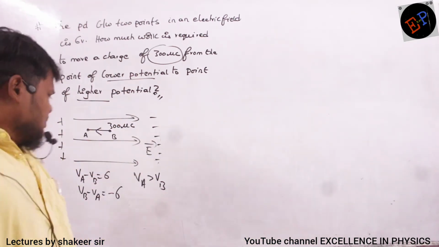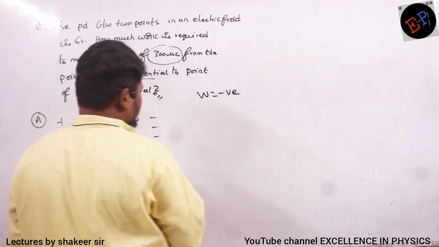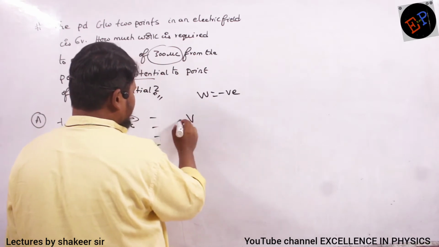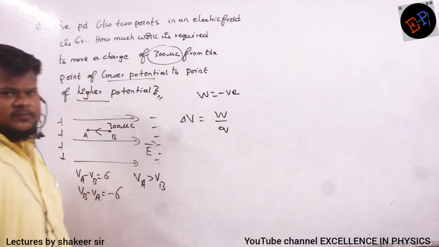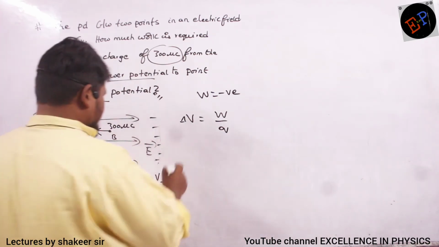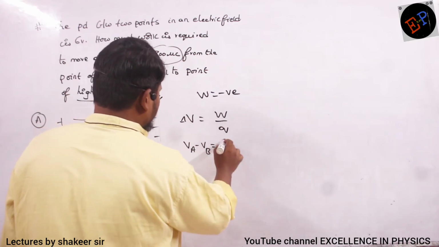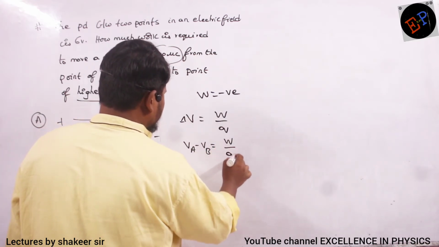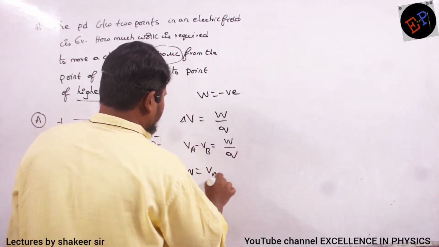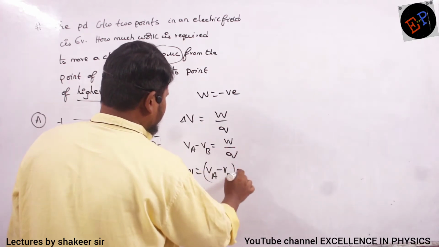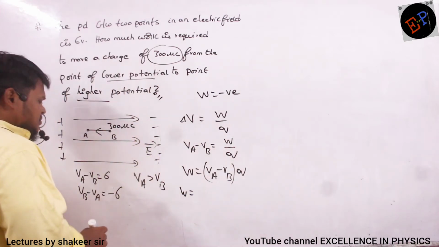Okay, ma? So in this condition, work done will be positive. And what is meant by potential or change in potential or difference in potential is nothing but work done per unit charge, no? So I will write VA minus VB is equal to W divided by Q. So what is he asking? Work done only, no? So W is equal to VA minus VB multiplied by charge.